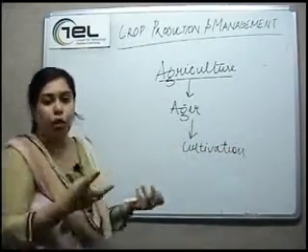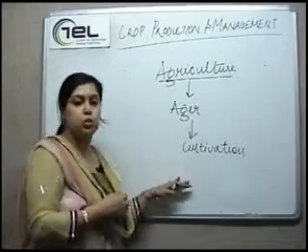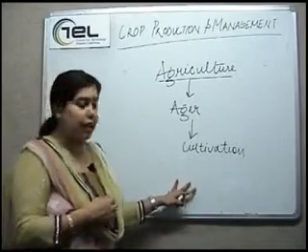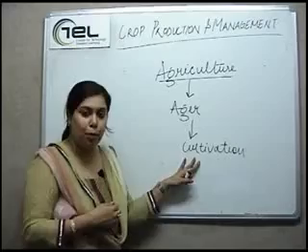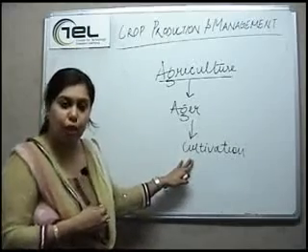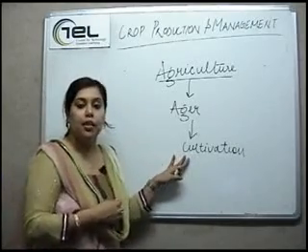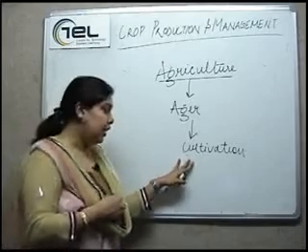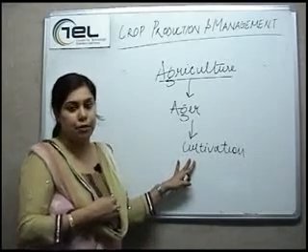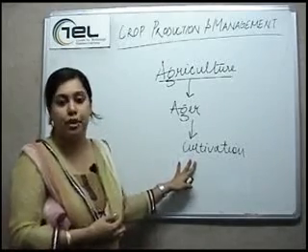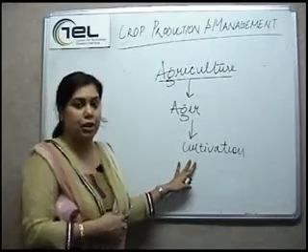Cultivation can be of both plants as well as animals. It includes growing of crops, and it also includes the breeding and rearing of domesticated animals, which is called animal husbandry, right?